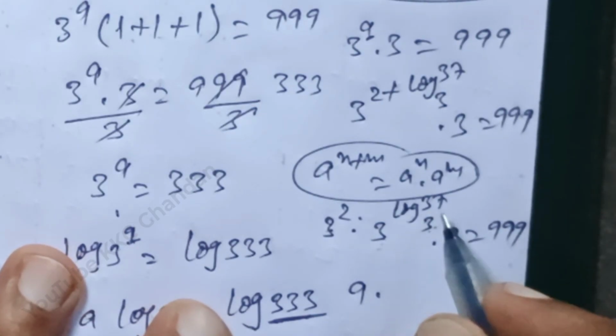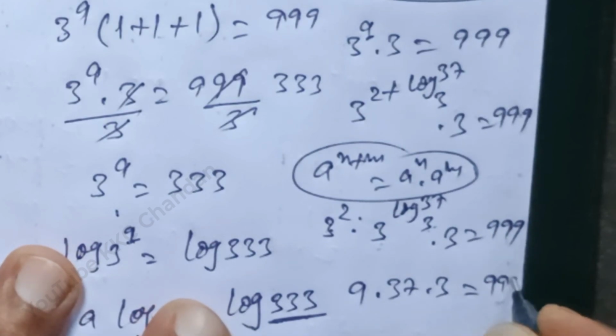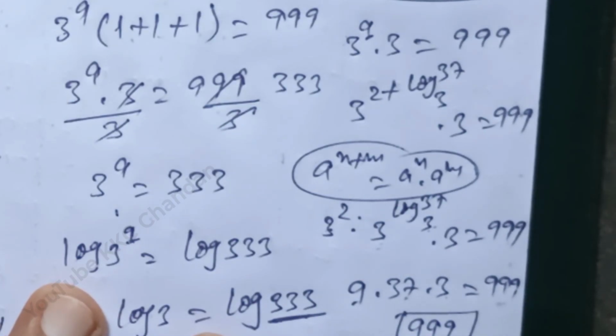See here, base are same, so 37 into 3 is equal to 999. See here, 9 into 37 into 3, that value is 999. See here, LHS and RHS both are equal, so the value of a is 2 plus log 37 base 3, which is correct for this solution.